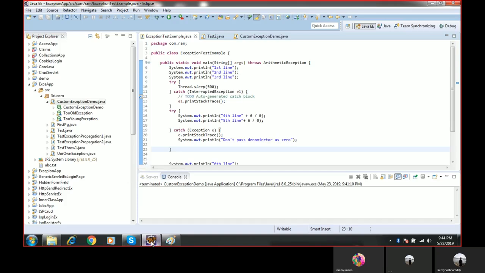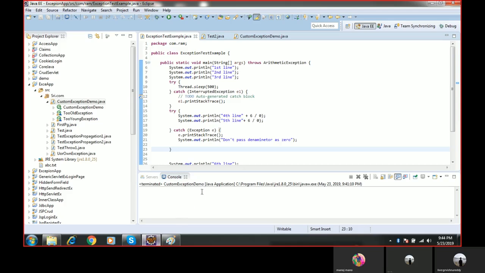Yeah, hi all. In yesterday's session, we discussed what an exception is and how to handle it using the try-catch block. In today's session, we are going to discuss another block, that is the finally block. What are the uses of the finally block, and why do we have to use it?